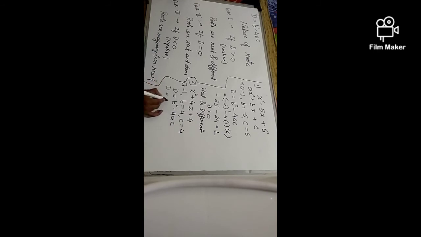See what I get, 4 square minus 4 into 1 into 4, which is 16 minus 16, equal to 0. So the value of d is here 0, which is the second case. So I can write that the roots of this equation are real as well as equal.